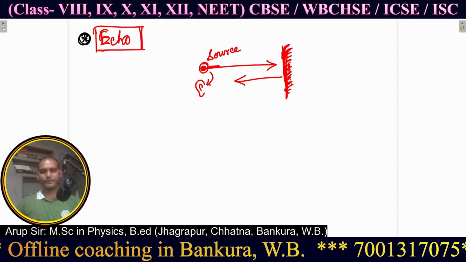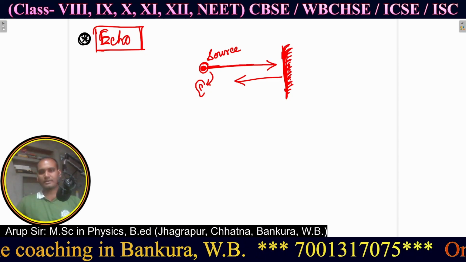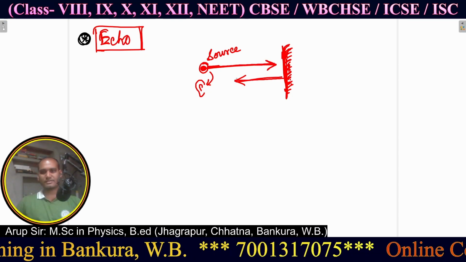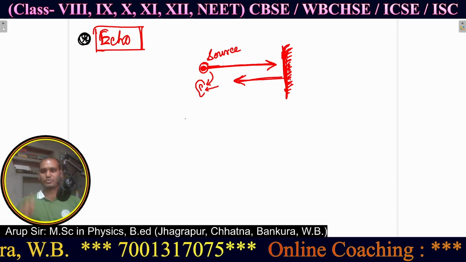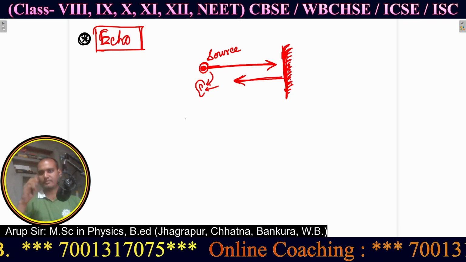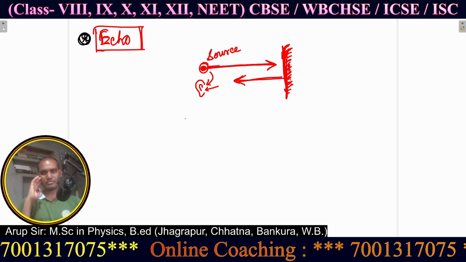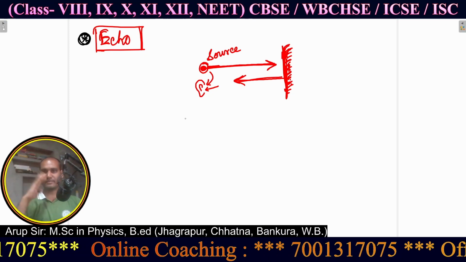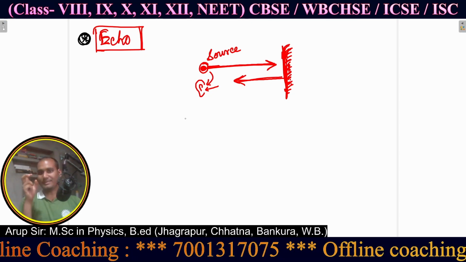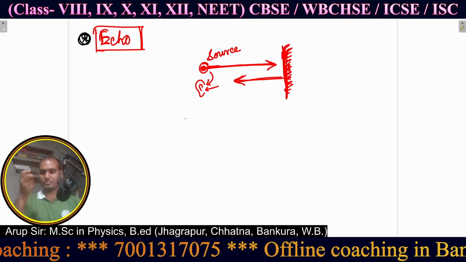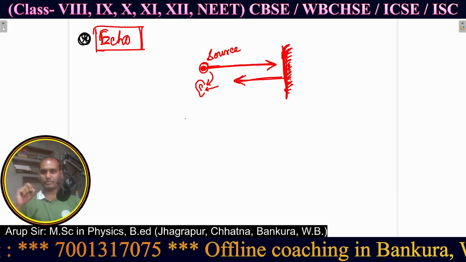And secondly, after a reflection, this sound will come and enter through the ear. So there will be two sounds. First one directly from the source, second one after reflecting from the reflector. There should be a certain time gap between them.